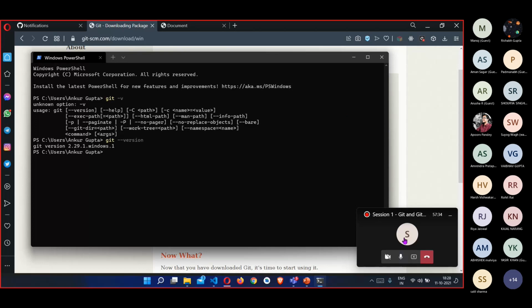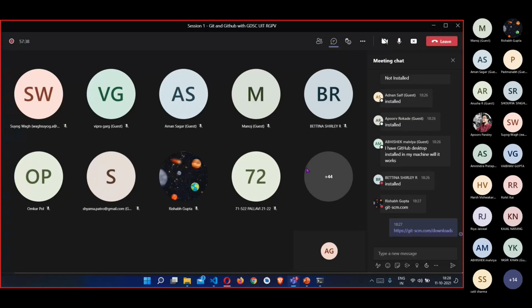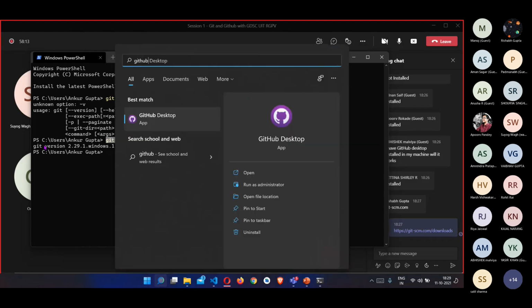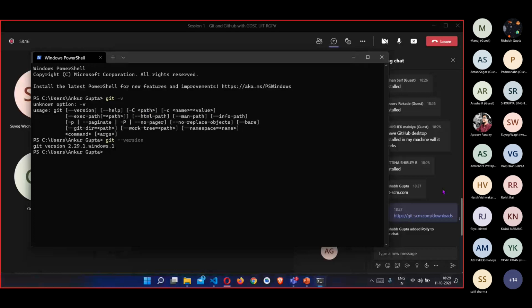So I think I can just wait for some minutes. If some of you don't have Git installed... I have GitHub Desktop installed in my machine. Will it work? For GitHub Desktop, I think you should check out this git version part here first of all. If you get this version, then I think it should work. If you don't get this, then you should download the Git terminal part also, because we are not using GitHub Desktop directly here. I also have GitHub Desktop installed in my system, but I'm not directly using that. That's why.